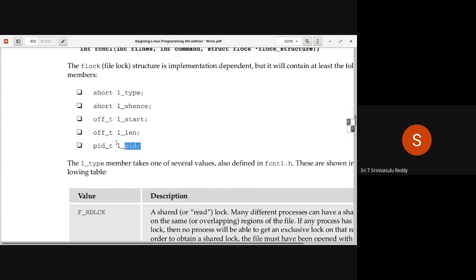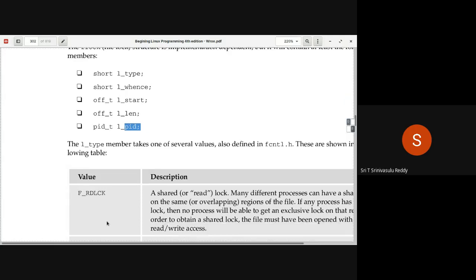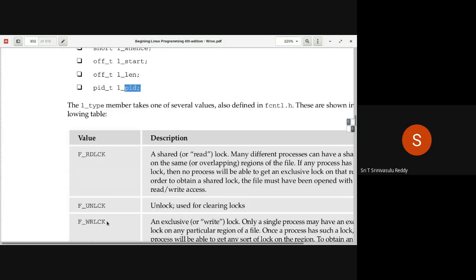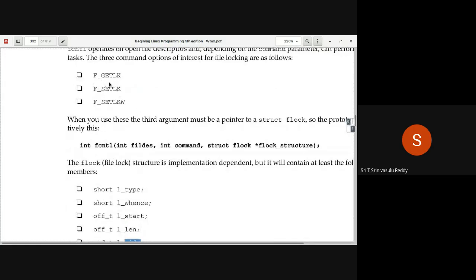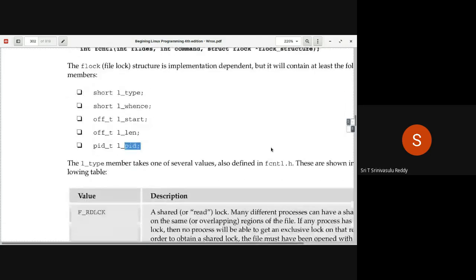So l_type can be initialized with F_RDLCK, a read lock or shared lock. You have to initialize with this particular value whenever you want to get a shared lock or read lock. So it is naturally understandable. In combination with this read lock, you try to get the status of the corresponding region by using F_GETLK, then it's going to fill the corresponding structure with process ID or whatever.